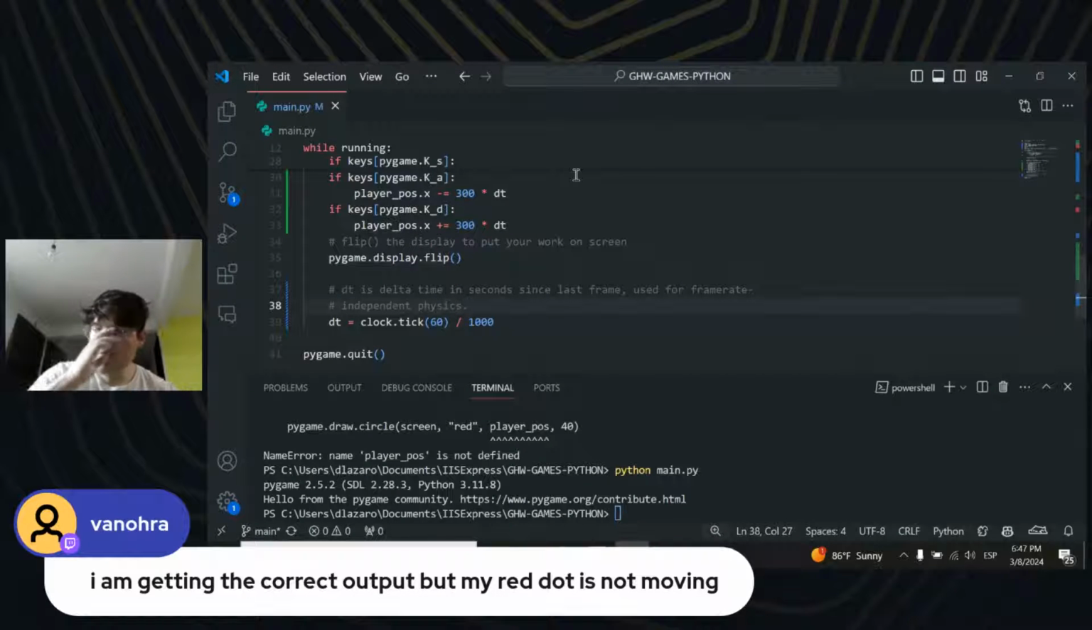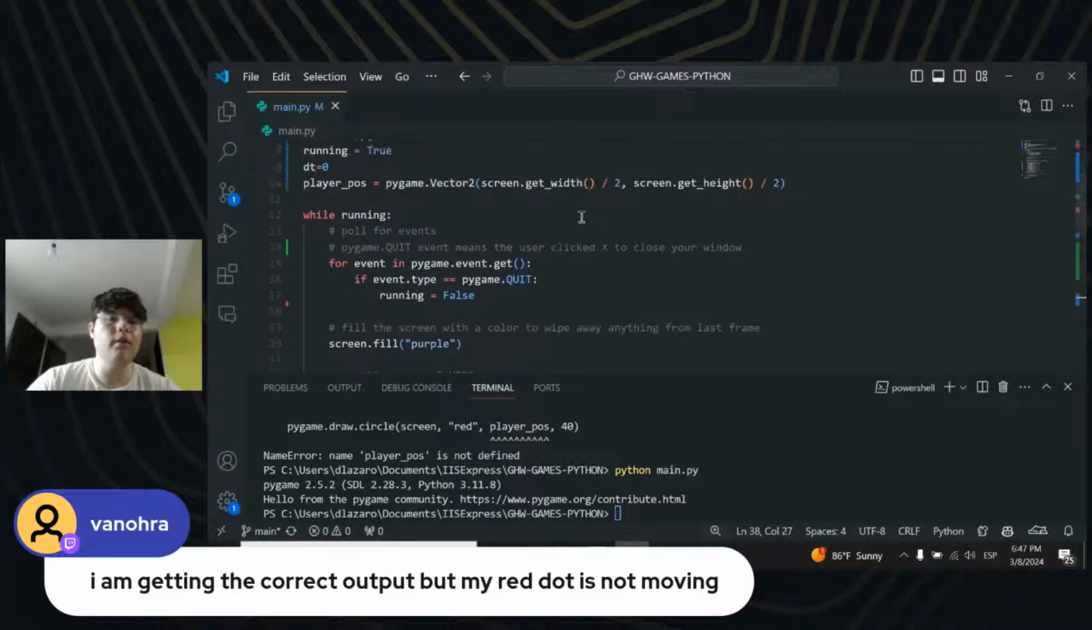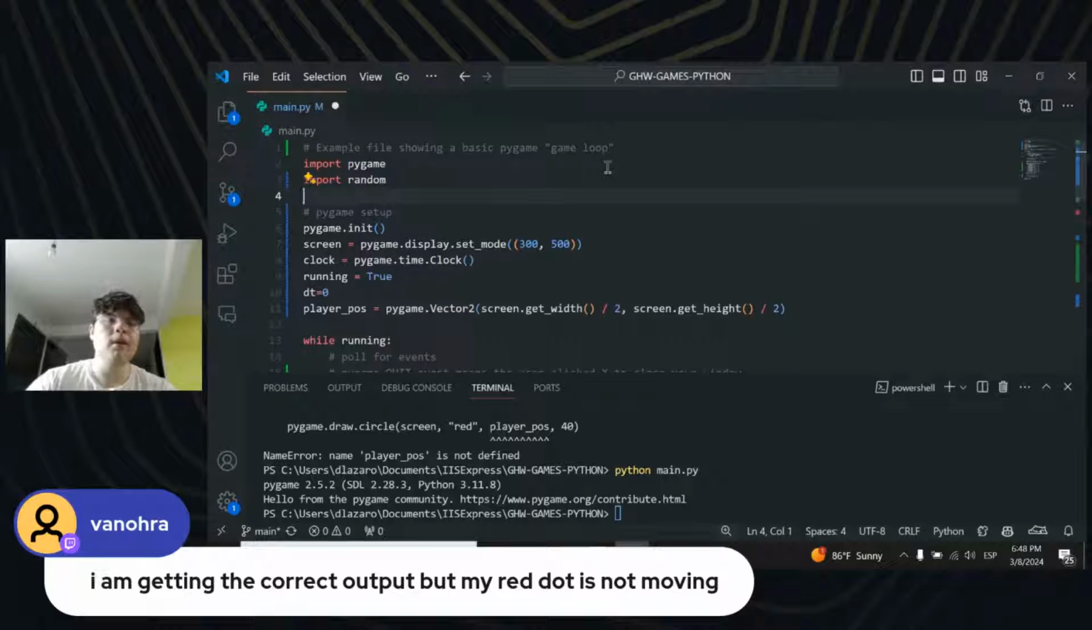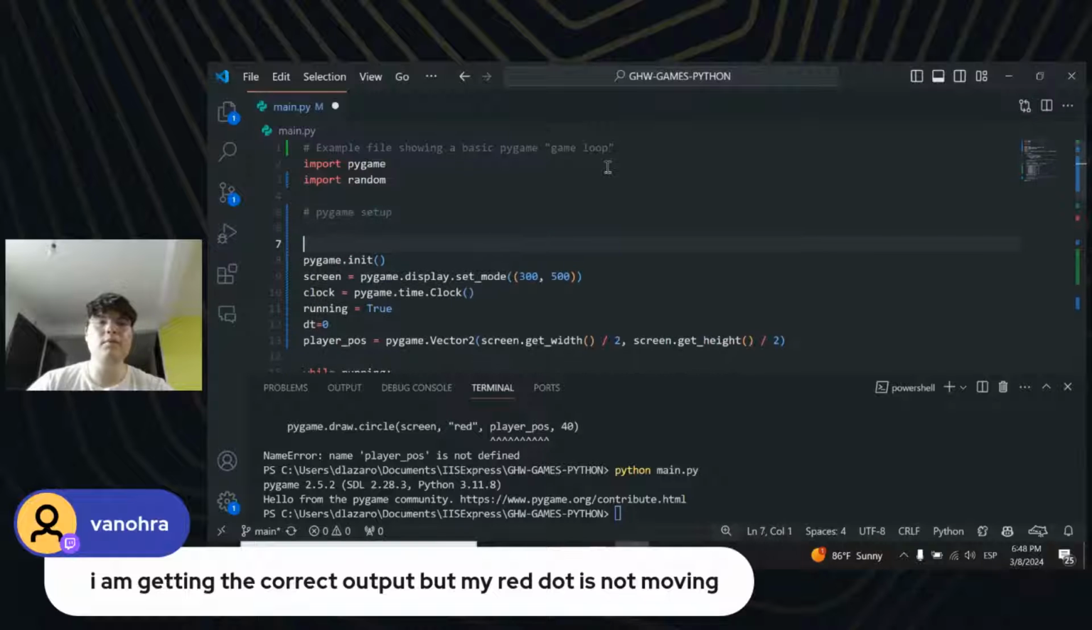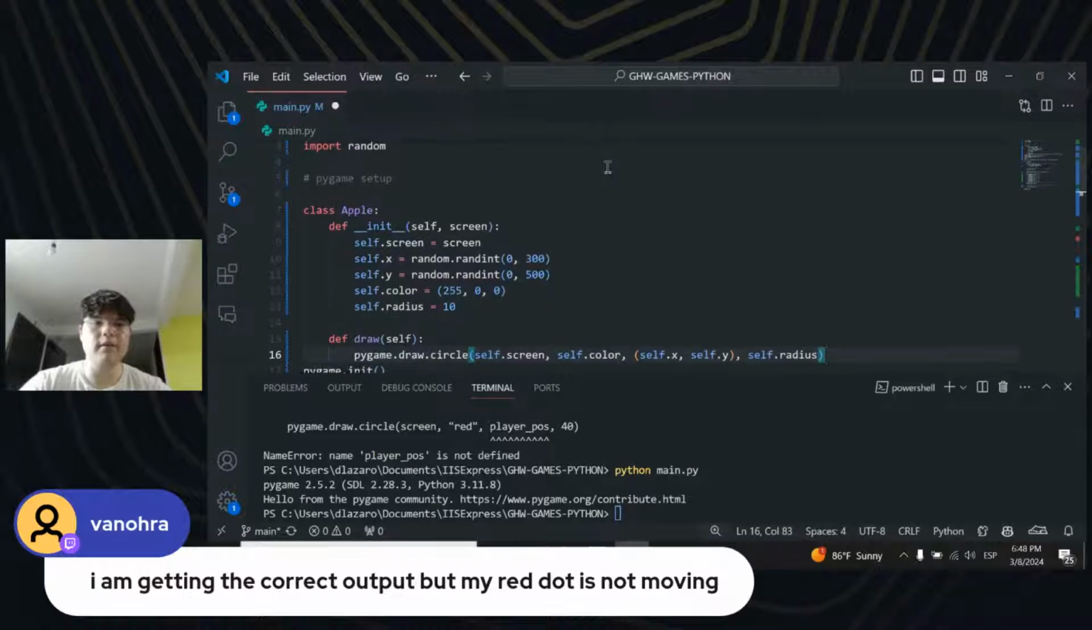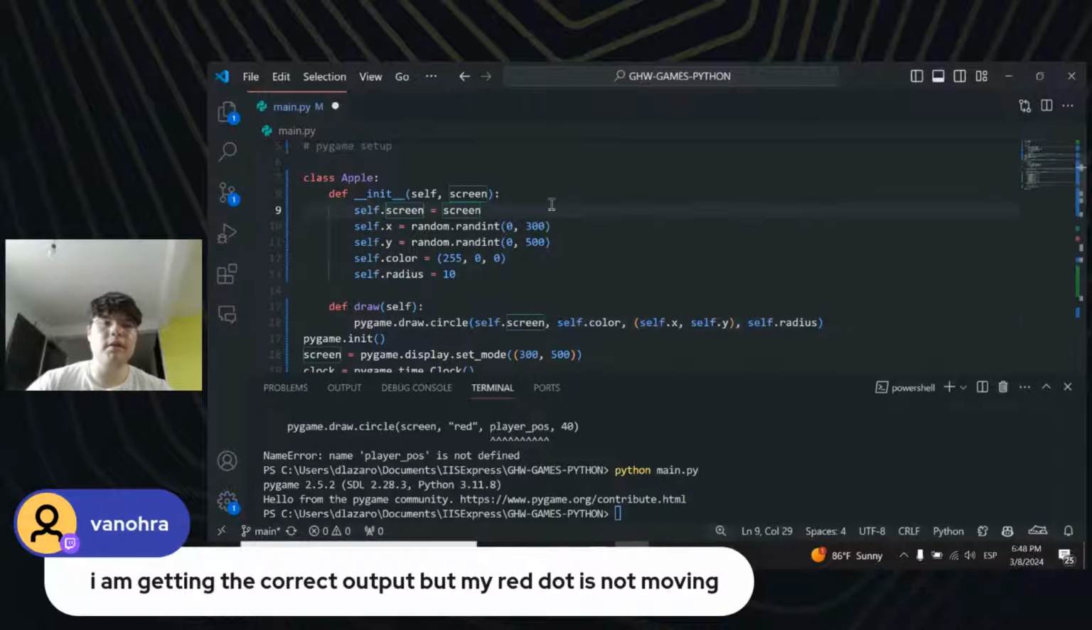So how do you think we should be getting our random objects to be generated? The first thing we should do is import random. Then we should create a class. I think we should create a class like, I don't know, maybe apples. So let's just create that class Apple. It's going to be screen.